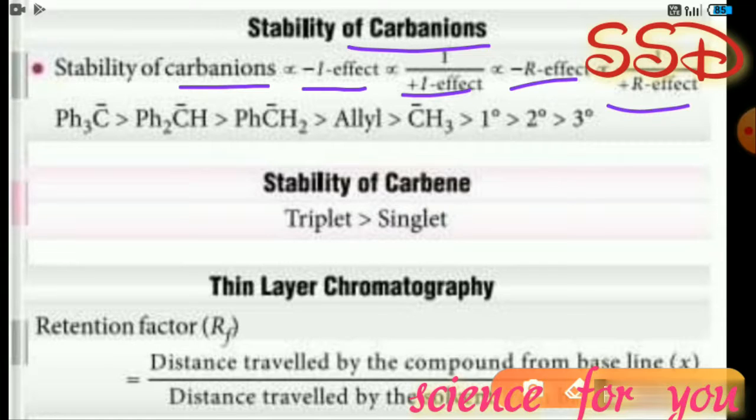So the order of stability of carbanions is: triphenyl carbanion, diphenyl carbanion, benzyl carbanion is greater than allyl carbanion, which is greater than methyl carbanion, which is greater than primary carbanion, which is greater than secondary carbanion, which is greater than tertiary carbanion.